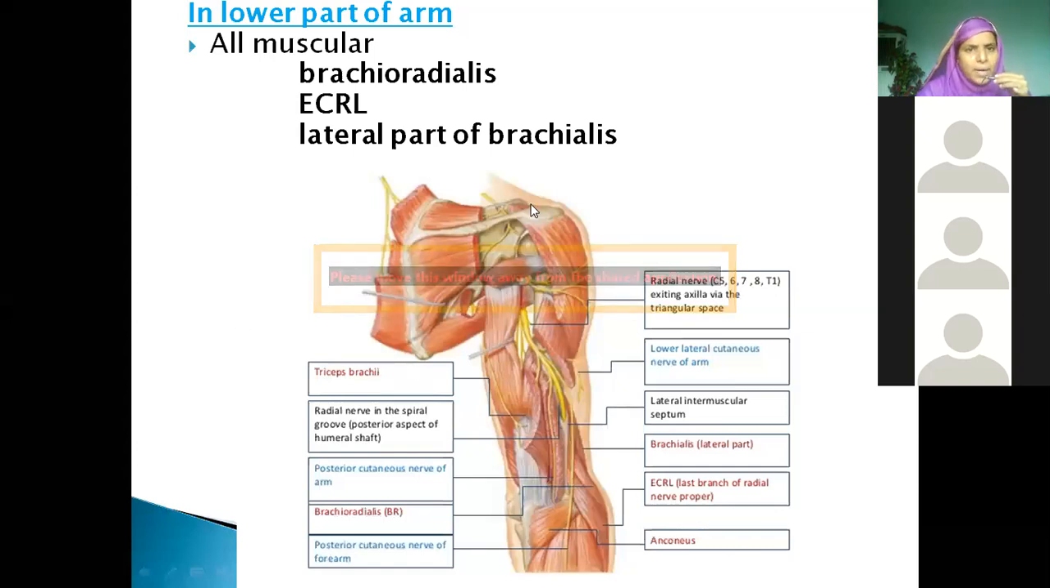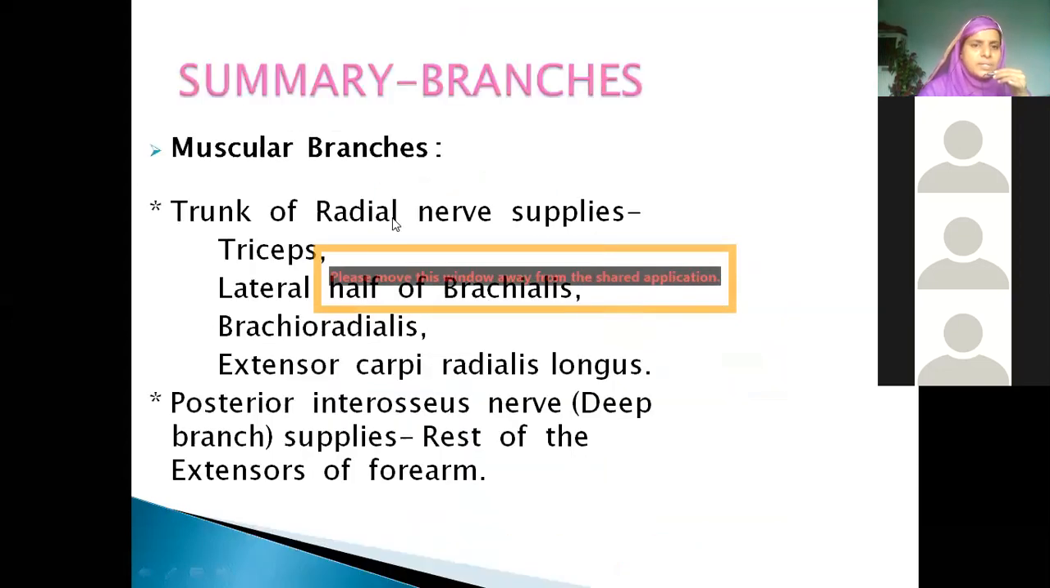So in the lower part of the arm, all the muscular branches. See here: triceps, brachioradialis, all names are given. If you remember the names of the extensor muscles, you will write all the names. Trunk of the radial nerve: triceps, lateral half of brachialis, brachioradialis, extensor carpi radialis longus.